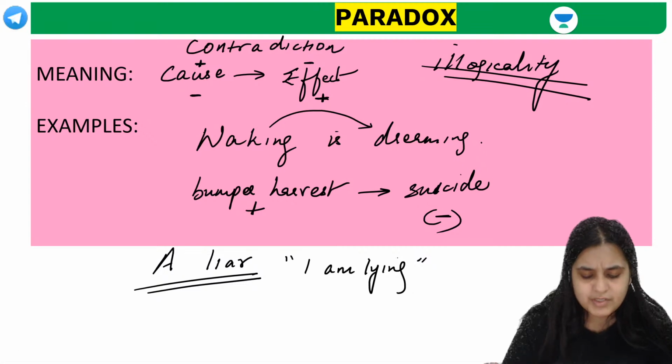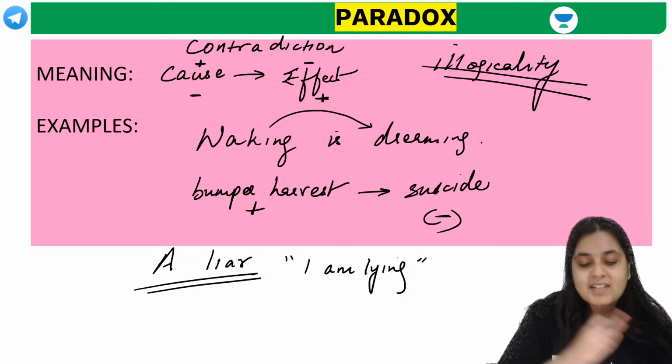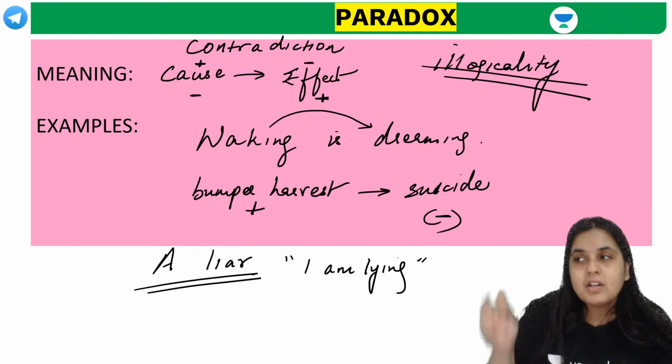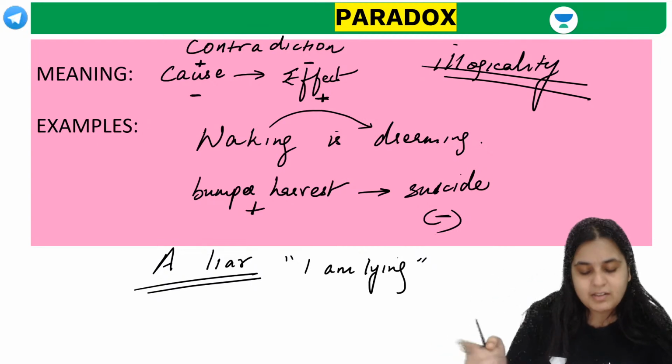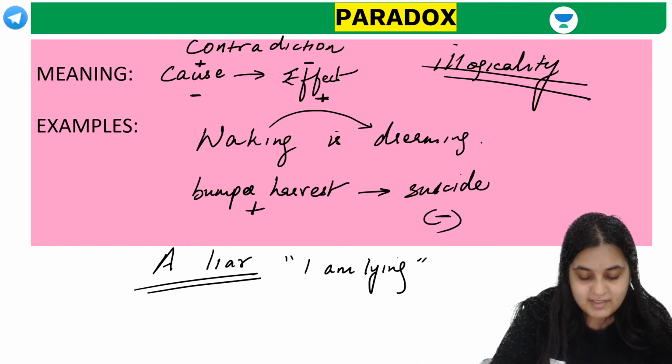I know both are contradictions, Gaurav, but that's the difference. Irony is more about it not being as expected. Paradox is an illogicality. Now you tell me, Gaurav, a doctor dying of a heart attack, is that illogical? No, that's not illogical. Okay, got it, guys? Did all of you understand this?